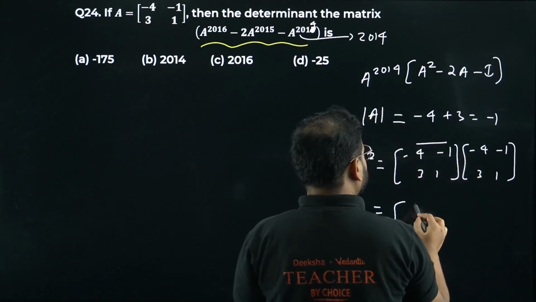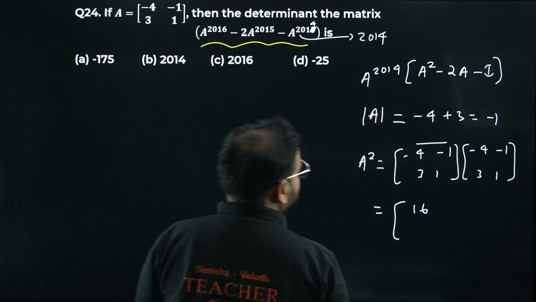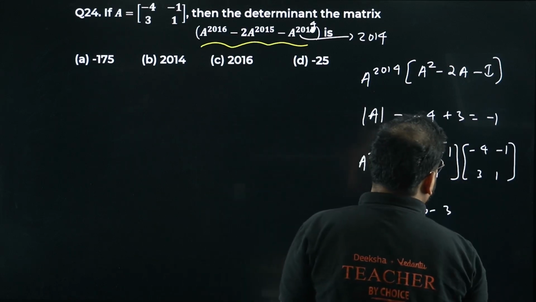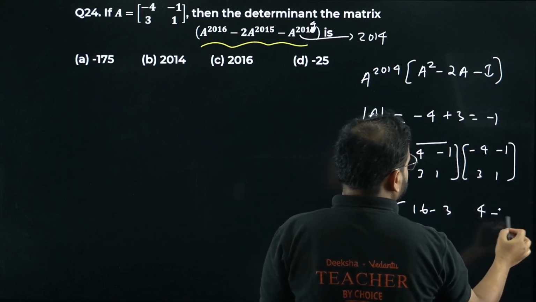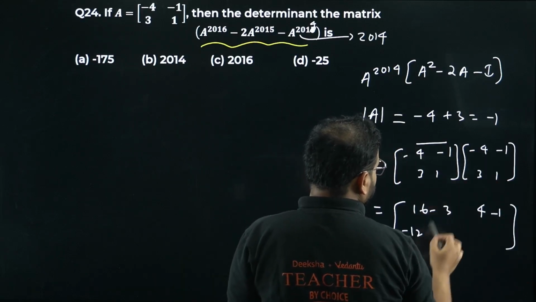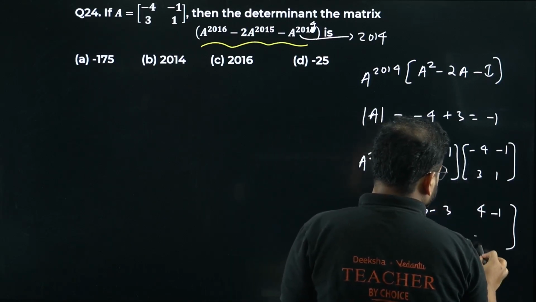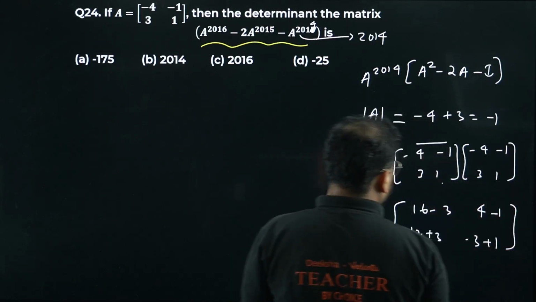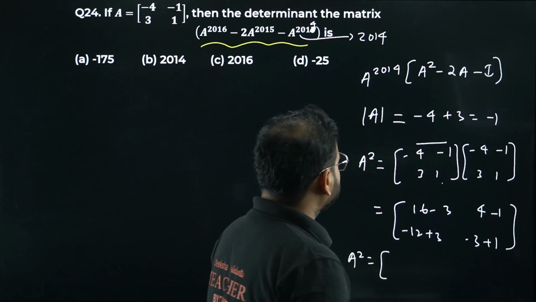So minus 4 into minus 4 is plus 16, and minus 3 you have over here. Again, you have plus 4 and minus 1. Great. And 3 into minus 4 will be minus 12, and 1 into 3 will be plus 3, giving me the value of 3 into minus 1 as minus 3 and 1 into 1 as plus 1.